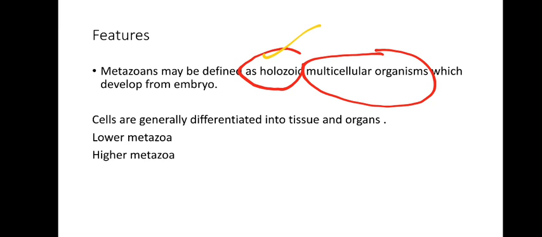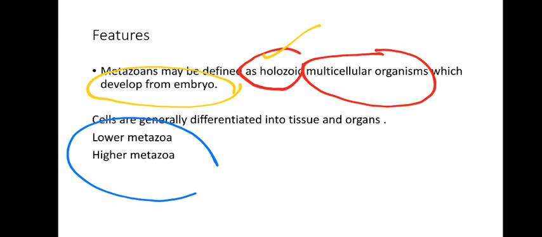If an organism is multicellular, that's the basic one, plus it is holozoic, and if it develops from an embryo, then it is a metazoic organism or metazoa. These metazoans are usually differentiated: first the cells into tissues, then the tissues into organs, then the organs into organ systems. There are two types of metazoans, lower metazoa and higher metazoa. This all depends upon the complexity of the body.